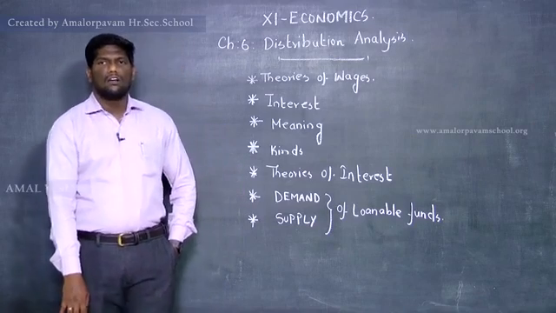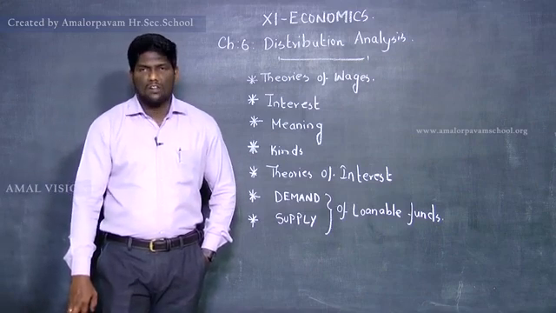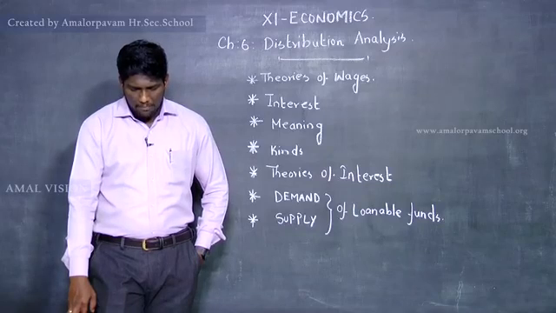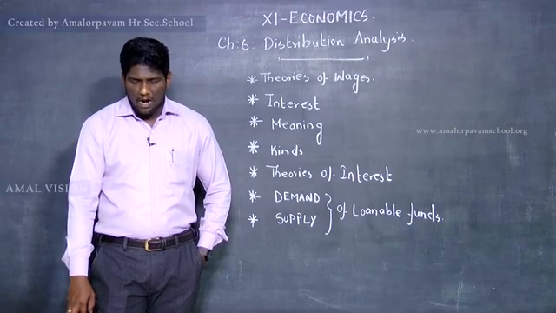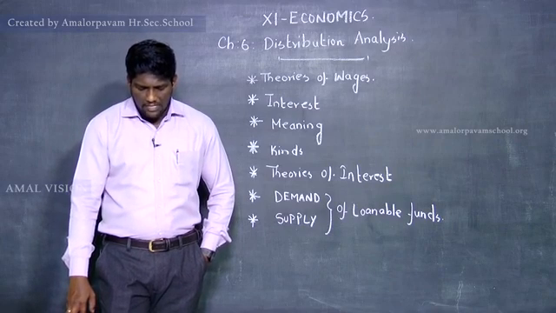Next, supply of loanable fund. The supply of loanable fund depends upon the following four sources. One is saving, another is bank credit, another is dishoarding and another is disinvestment. Let me see regarding the saving. Loanable fund comes from saving.